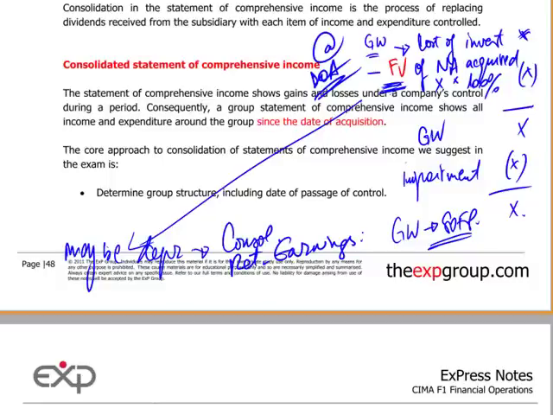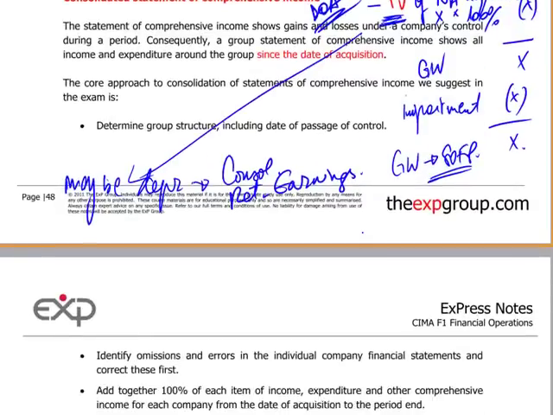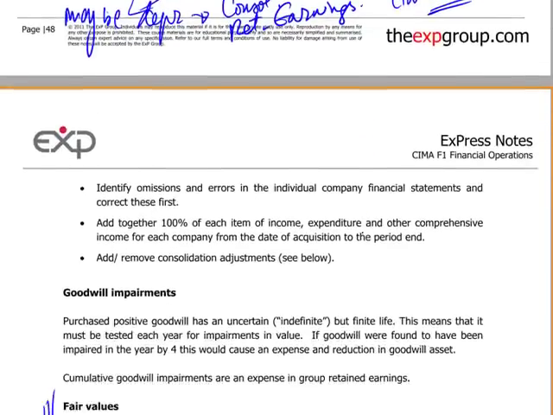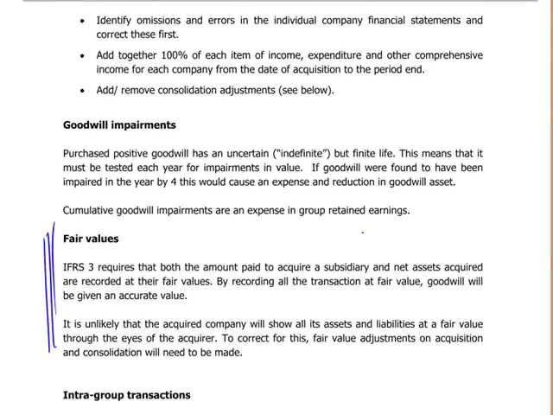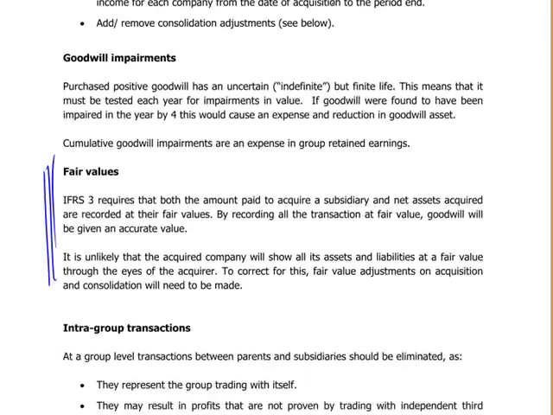All right, so we dealt with one key working. Well done. Hopefully it's all fairly clear. And let's have a quick look at other type of adjustments and consolidated retained earnings. So I will just mention consolidated retained earnings as well.